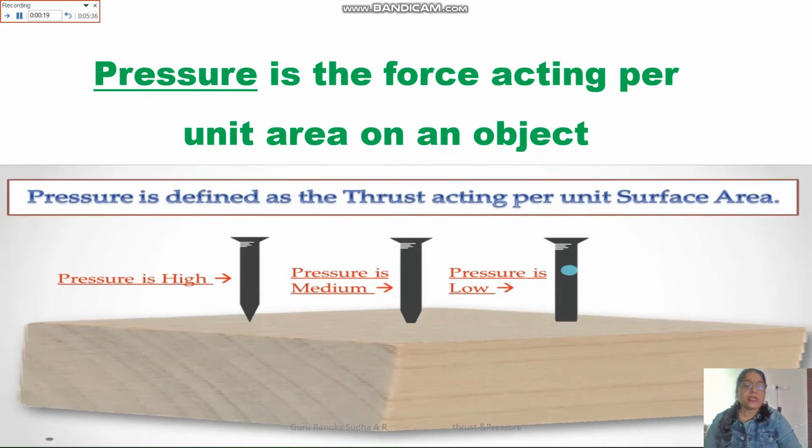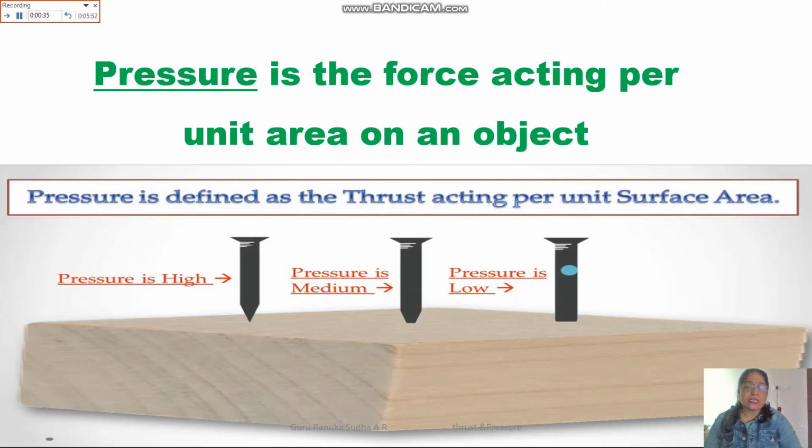Observe this example, which will help us understand how the area of the object and the pressure depend on each other. Observe the first line, second line and third line.